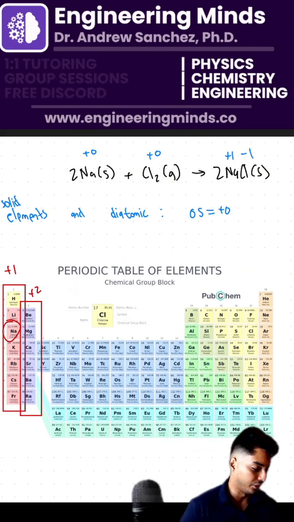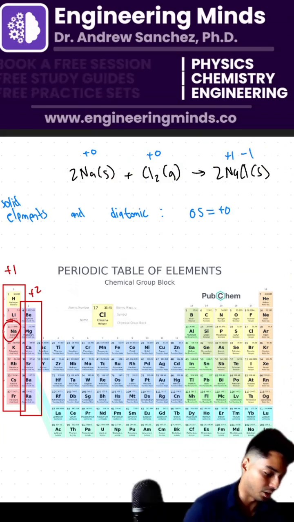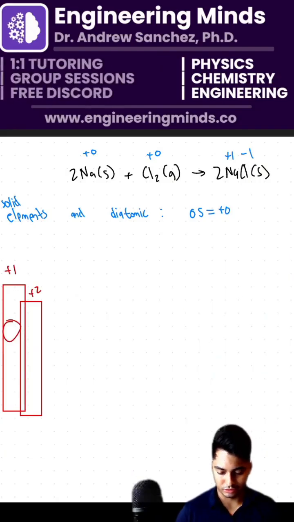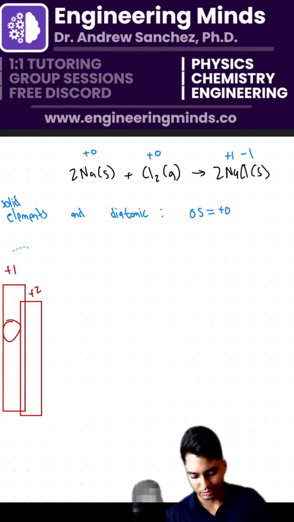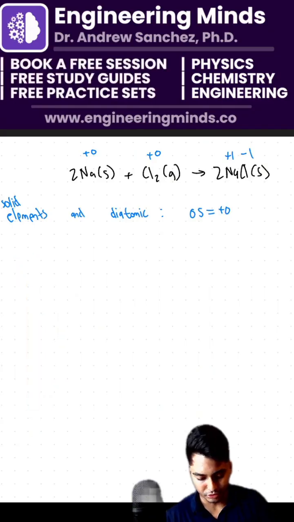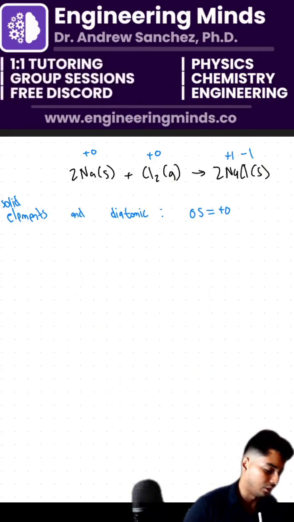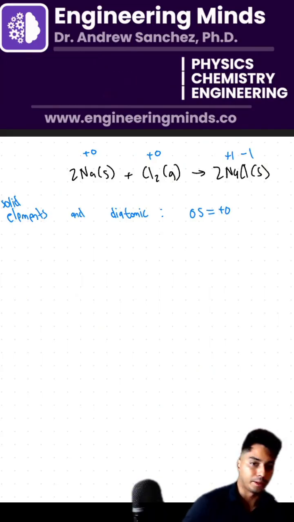Now, is this a reduction or oxidation? Remember, oxidation is losing electrons and reduction is gaining electrons. So which of these gained electrons, chat? Which of these lost electrons? Okay.